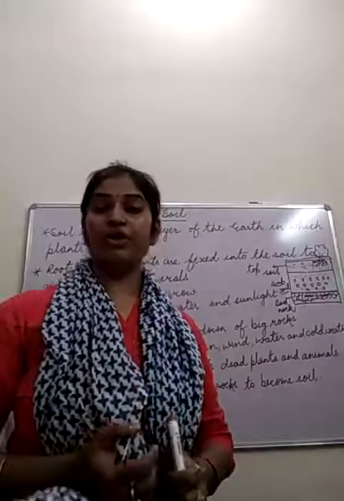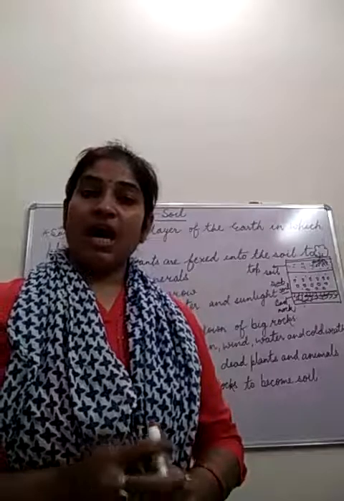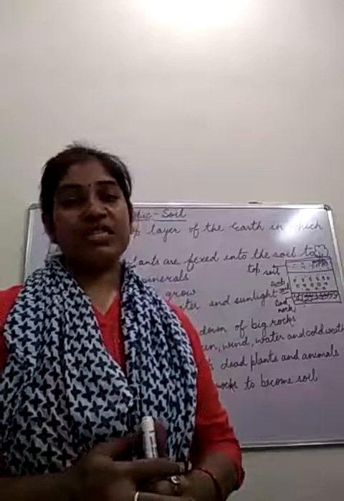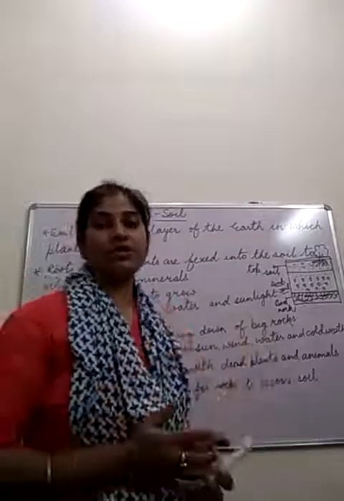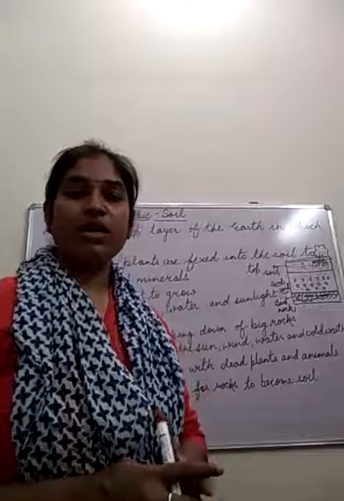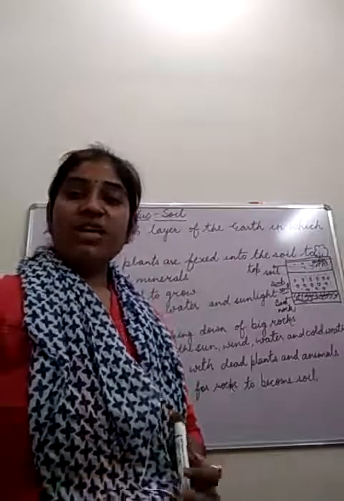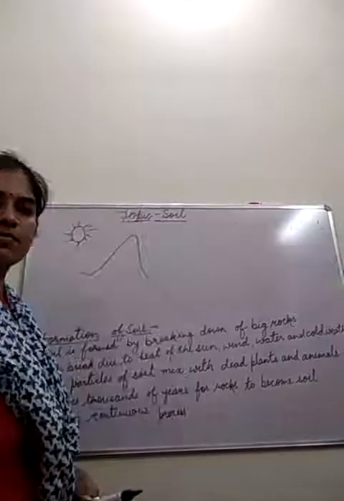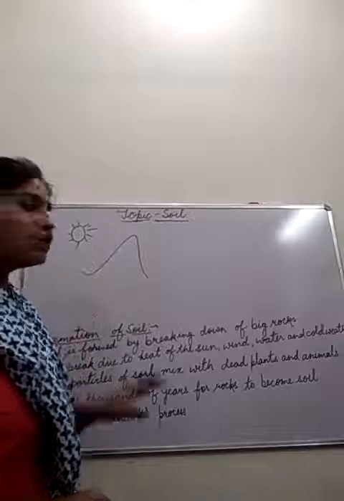So this is a continuous process, beta, it's a continuous process. And how is soil formed? Soil is basically formed by the breaking down of rocks, the big rocks which you say as mountains. Have you seen the mountains around? Yes, there are many mountains around. When these mountains, we see many mountains around, what happens actually?